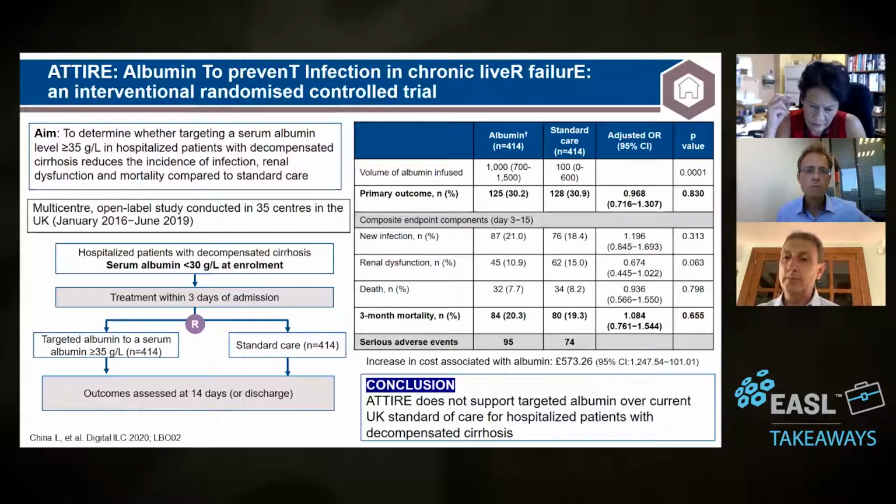And I wanted to focus on this because it seems like the amount of albumin that's being infused in patients with cirrhosis and ascites is different to the amount that's infused for a patient with SBP or a patient that needs therapy for hepatorenal syndrome. So what's your take on volume, and how should we go about preventing this issue of volume overload?